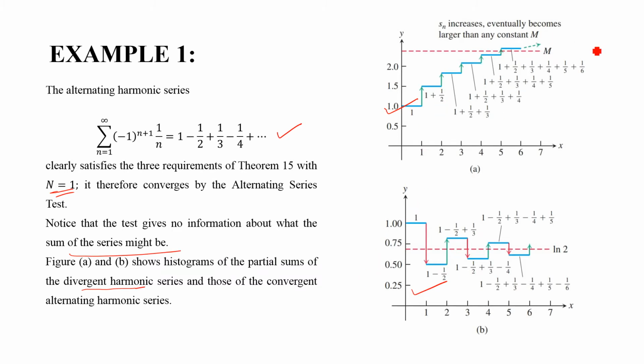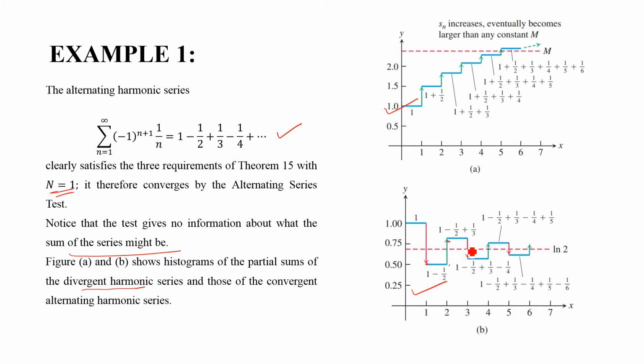But when this series becomes the alternating harmonic series, the first term is 1, then we add 1 minus 1/2, so we have this value, and then we add 1/3, we are here.